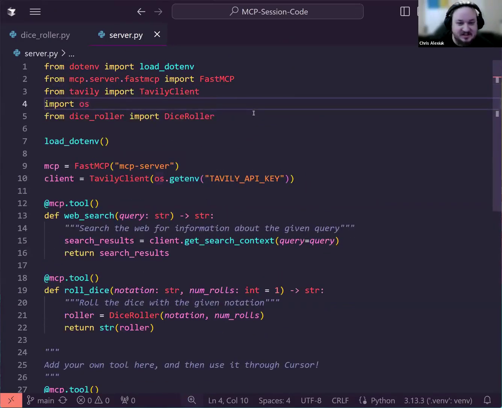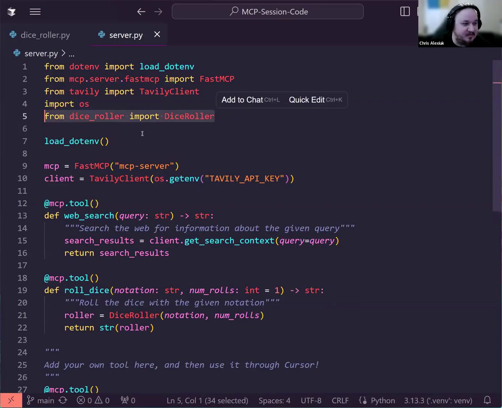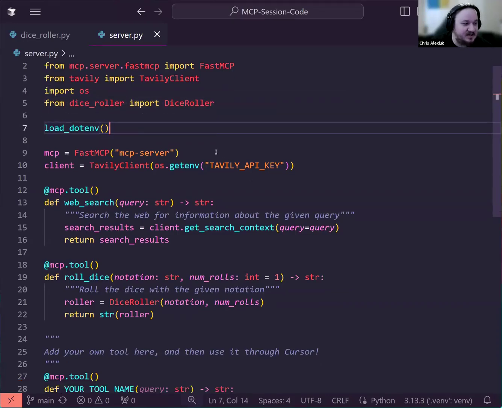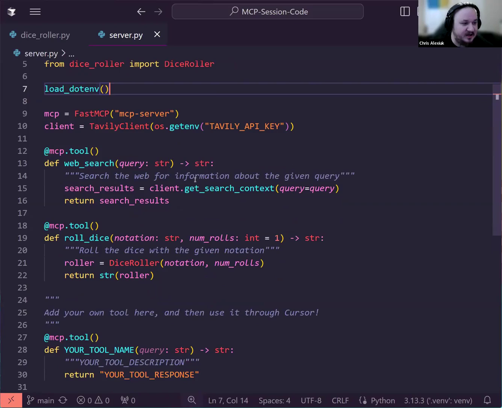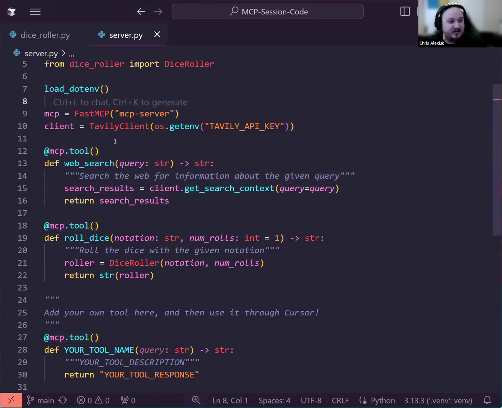So our dice roller was just constructed. What we're going to do is import this dice roller. We're going to start up our FastMCP server. If you're familiar with FastAPI, same, but for MCP. We're also going to include Tavily, because why not also include a web search tool, which is a slightly more realistic use case. And you can see that we can just build these tools by decorating these functions with this mcp.tool notation.